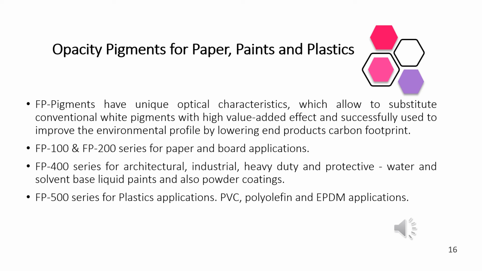Opacity pigments for paper, paints and plastics. So what are the opacity pigments? FP pigments, or the opacity pigments, are a highly regarded industry proven technology for partial replacement of TiO2 pigment, combining high performance with substantial raw material cost savings. Our high brightness opacity pigments save TiO2 in white paints.